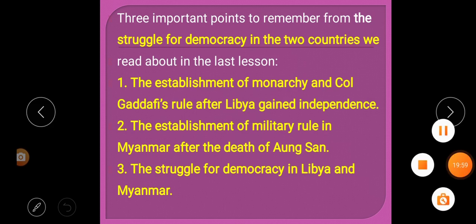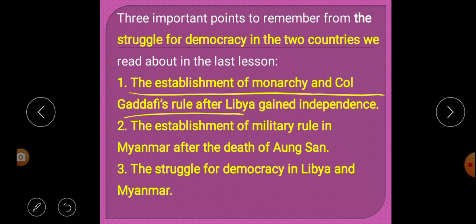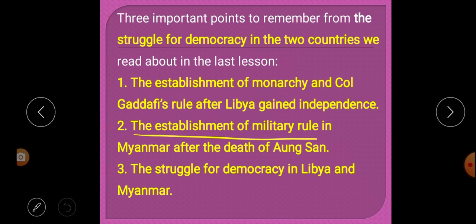First point: the establishment of monarchy and Col Gaddafi's rule after Libya gained independence. Second: the establishment of military rule in Myanmar after the death of Aung San.